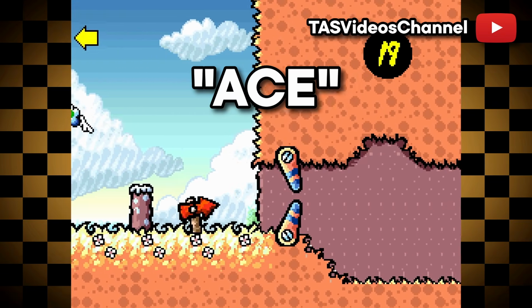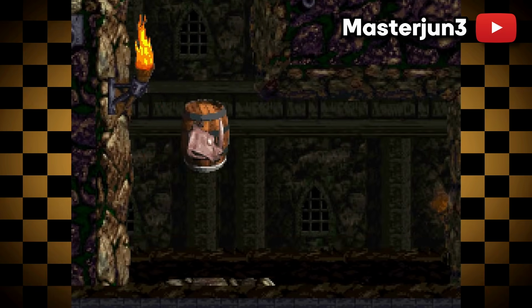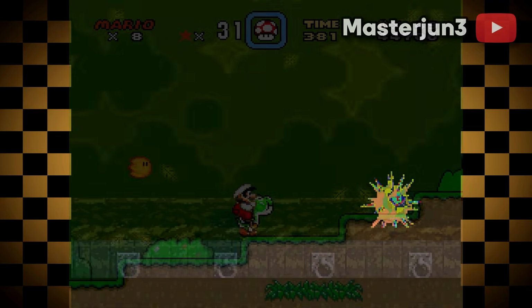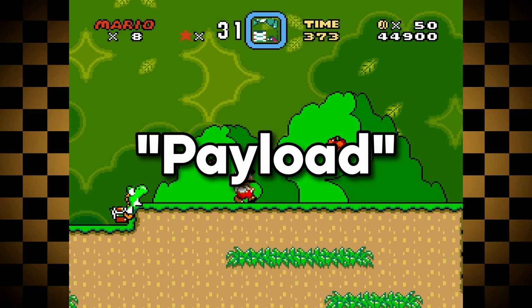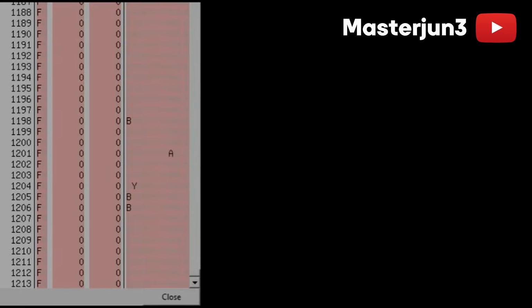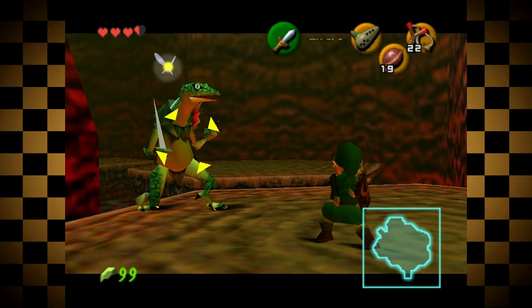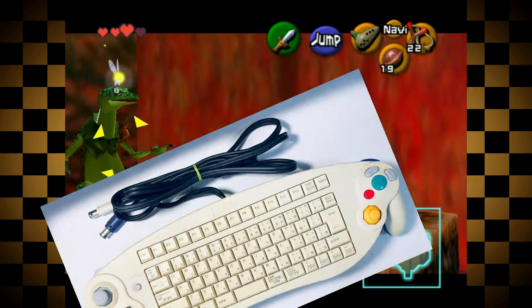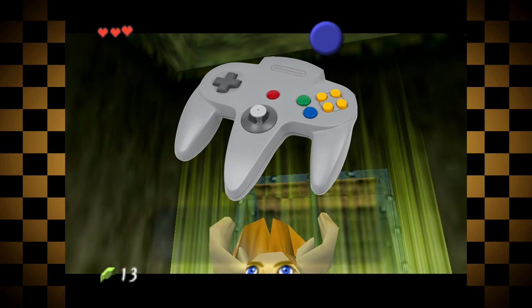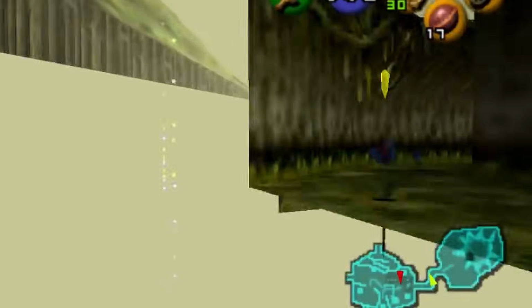The concept of arbitrary code execution, or ACE for short, is similar to how a hacker would break into a computer or system. They find a small bug in the program, or in this case, a bug in the game, and from there can manipulate the console by creating what is known as a payload, which allows them to do a whole host of things at their command, including even writing their own software. For a video game though, this is a lot different, as you usually don't have access to a keyboard to write your own code, but rather whatever controller comes with the system. As you'll see later, this did not stop talented people from coming up with workarounds.